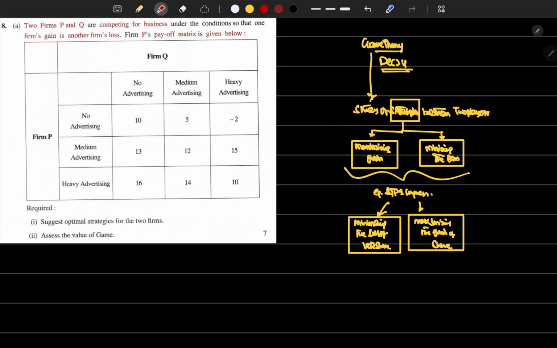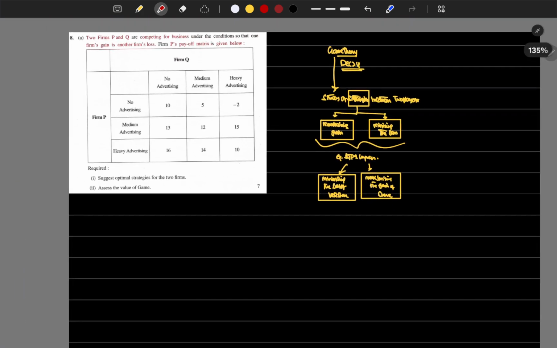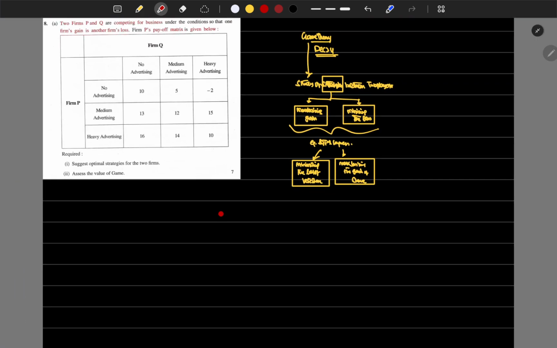Firm P's payoff matrix is given below. Okay, the payoff matrix has been given. They ask us to find out the optimal strategies for the two firms. Okay, let's quickly solve the problem. Firm Q's mindset will be minimizing the loss of market share, and Firm P's mindset will be maximizing the gain of market share.